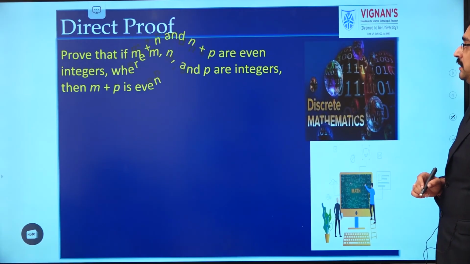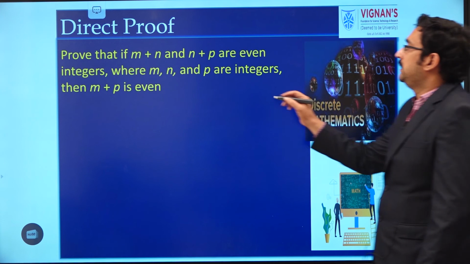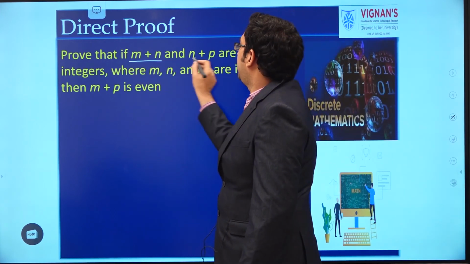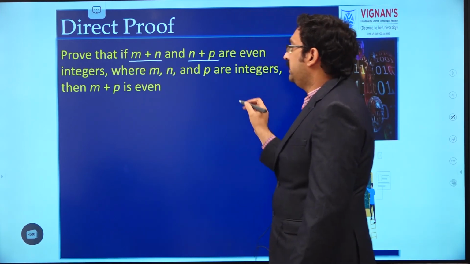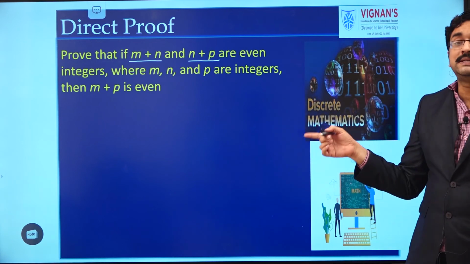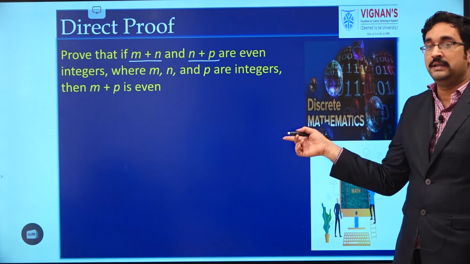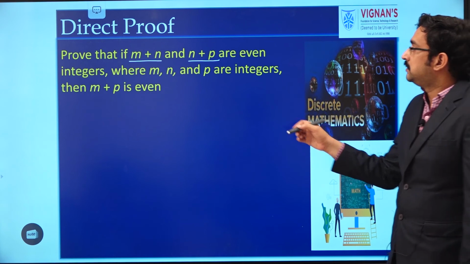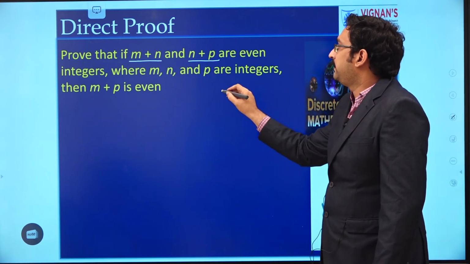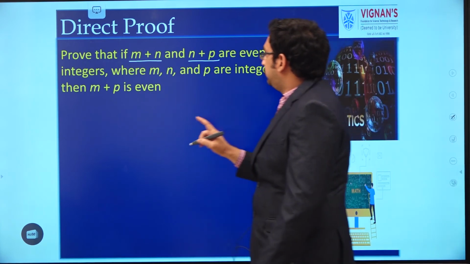Take one more example. What we have to prove is, if m plus n and n plus p are two even integers, then m plus p is also even. This we have to prove. So first take two parts, m plus n and n plus p.